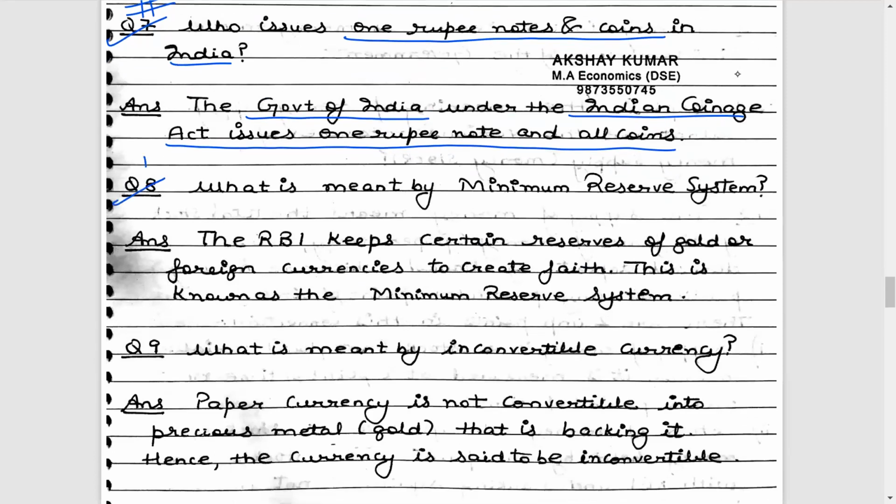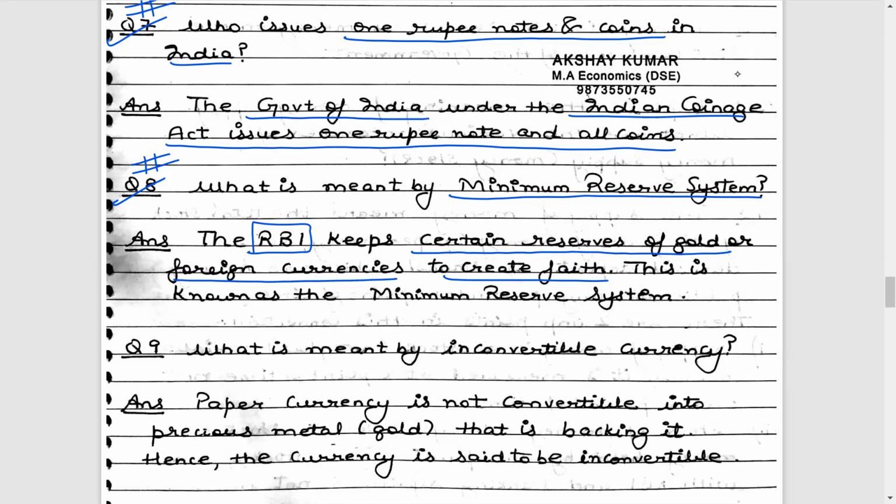Let's look at question 8. What is meant by minimum reserve system? Okay, so again, we need to understand how do central banks work. So when we talk about the central bank of the Indian economy, which is Reserve Bank of India, RBI keeps certain reserves of gold or foreign currencies to create faith.